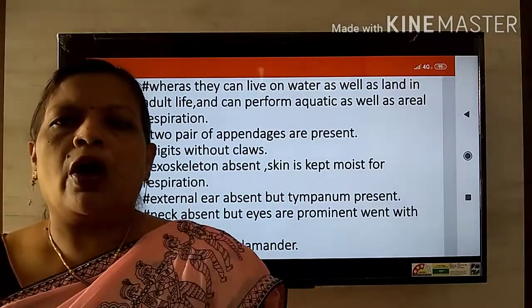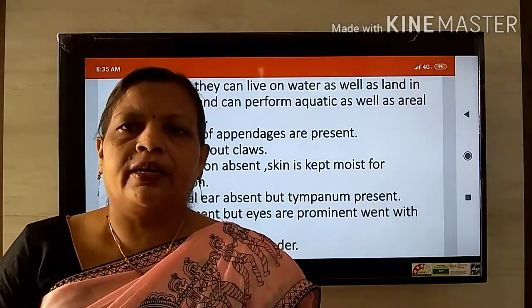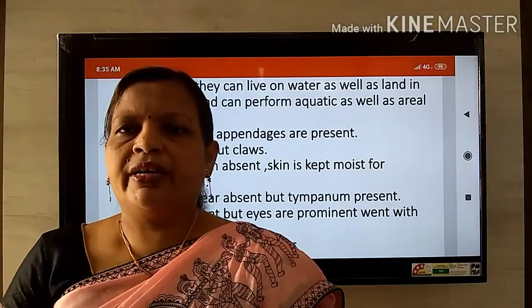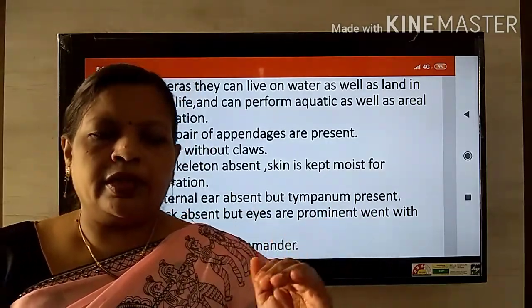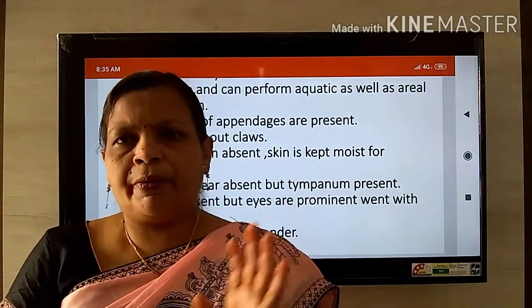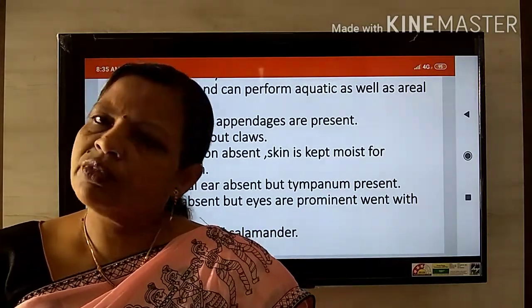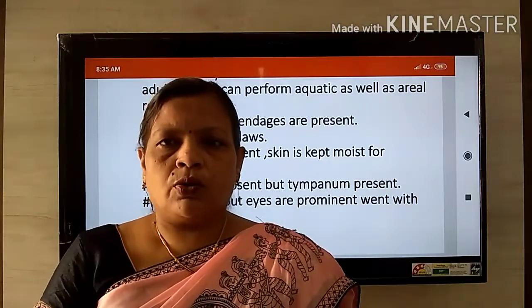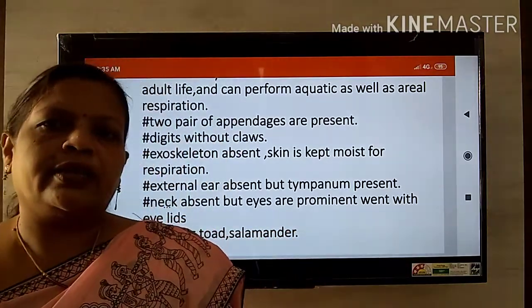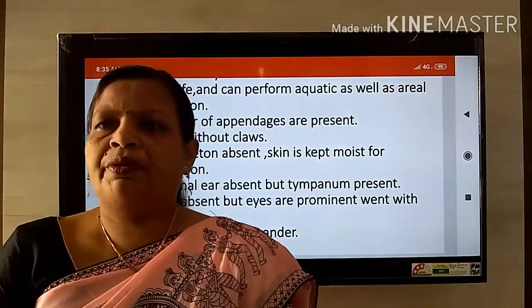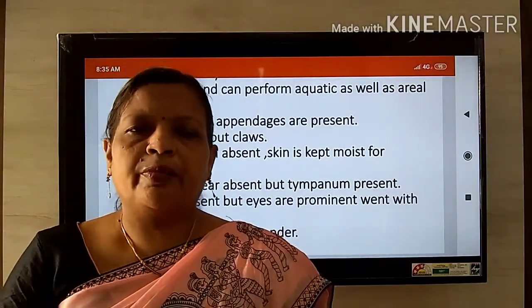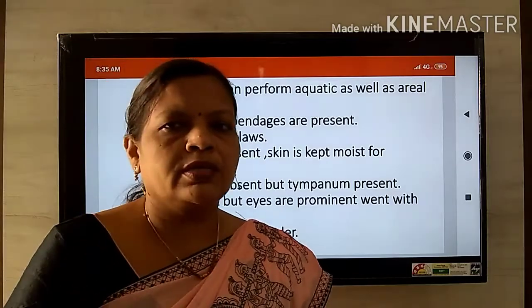This frog is the best study material. In zoology, the frog is the best study material. There are lots of differences also, but there are many more similarities between the frog and the mammals. So whenever we are doing the study, in earlier times the dissection of frog was there, but nowadays it has been banned because of the decreasing number of these animals.